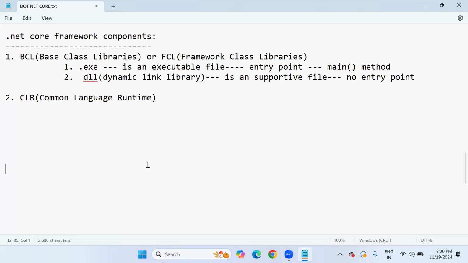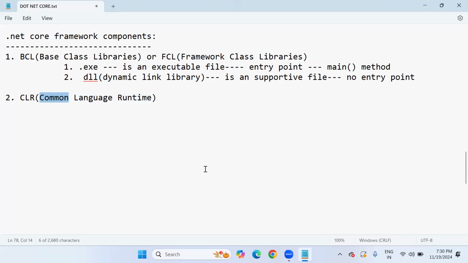Next procedure: I'm ready to execute my code. To execute the code, what component is compulsory? CLR. Because the name itself is the definition: Common Language Runtime. This component will provide a runtime environment or execution environment to .NET applications.